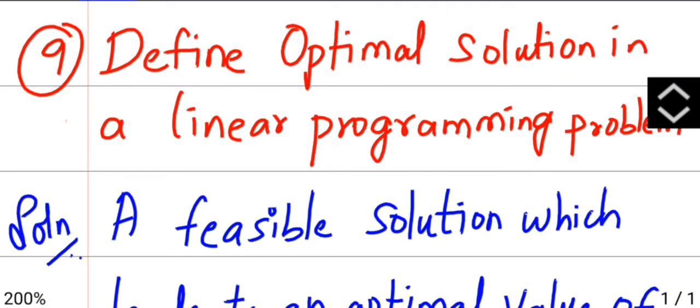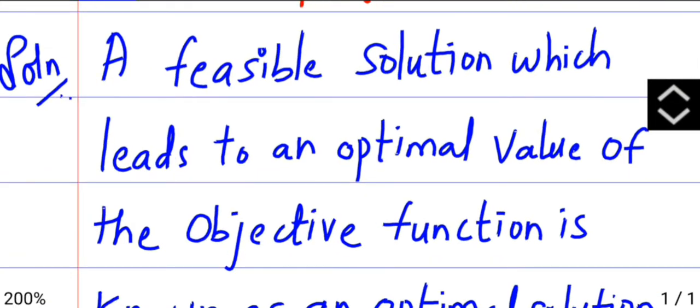Next, ninth question, define optimal solution in a linear programming problem. These definitions are also fixed. They are only repeatedly 3-4 definitions. If you learn, this will be there for your paper. It will be there in the paper. So you just learn these definitions. What is a feasible solution, what is an optimal solution?